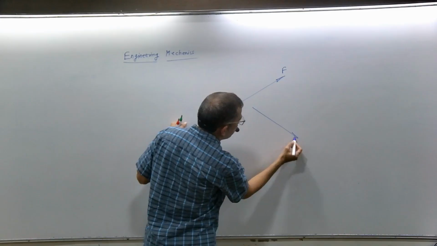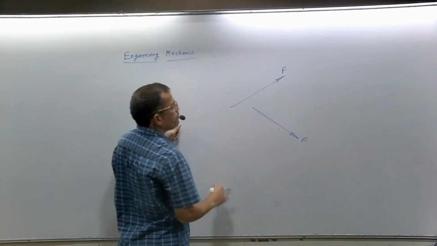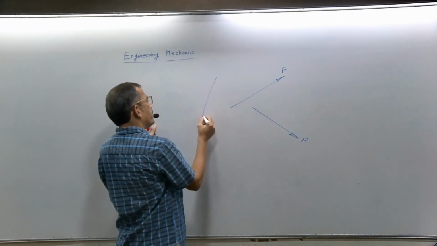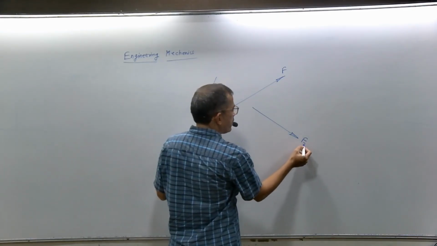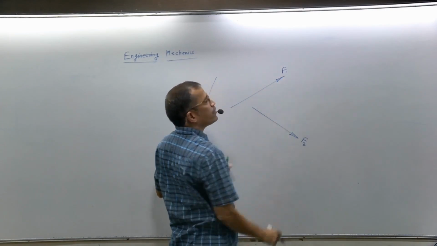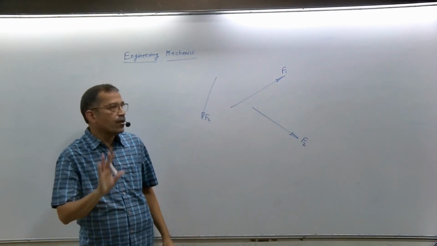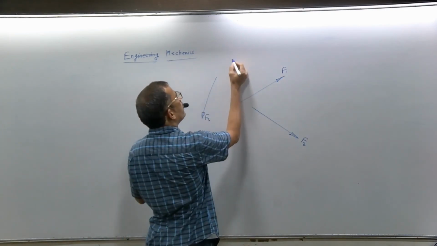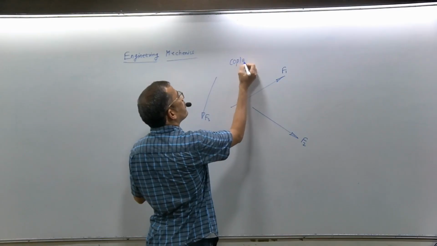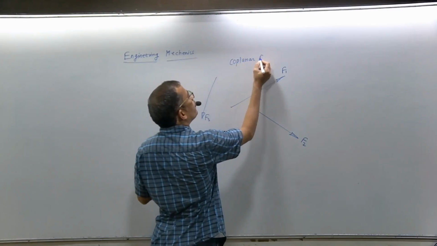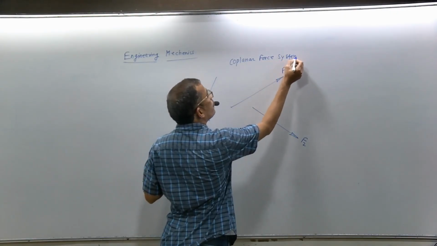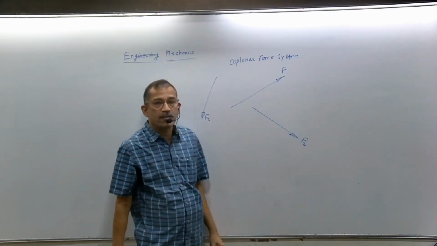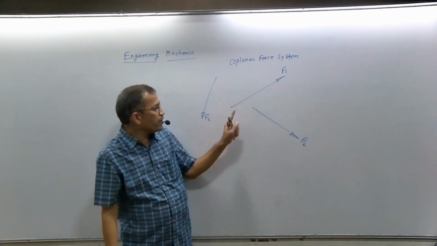The other force is acting in this direction, line of action in the XY plane. One more force I will represent here. That means all the forces involved in a force system have lines of action in one plane. Such a force system is called a coplanar force system.